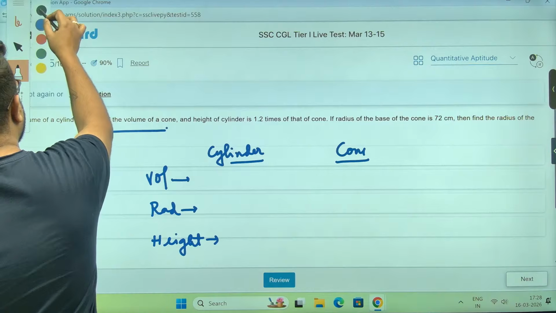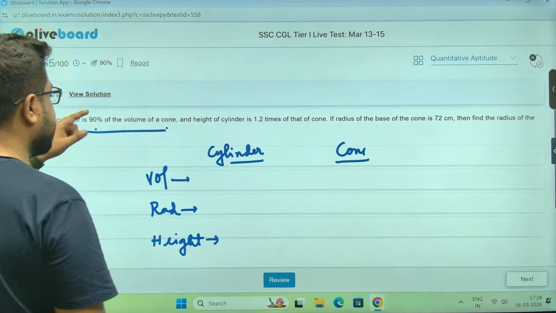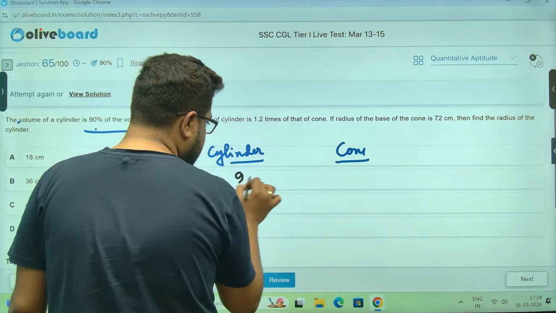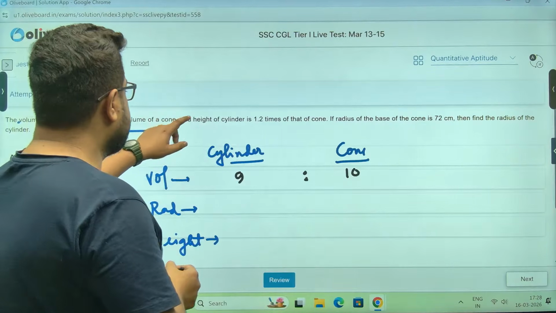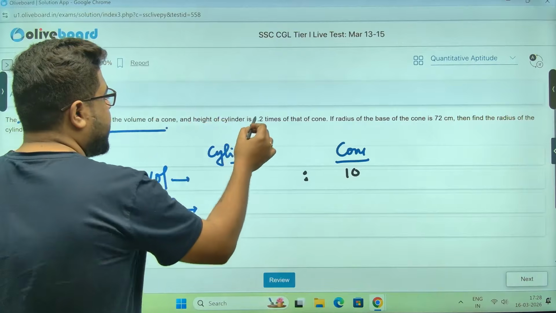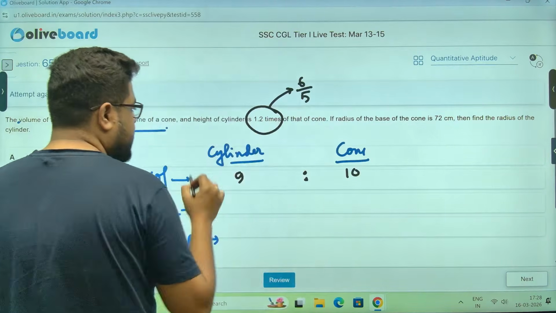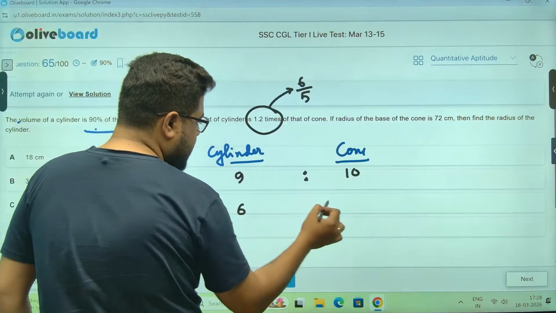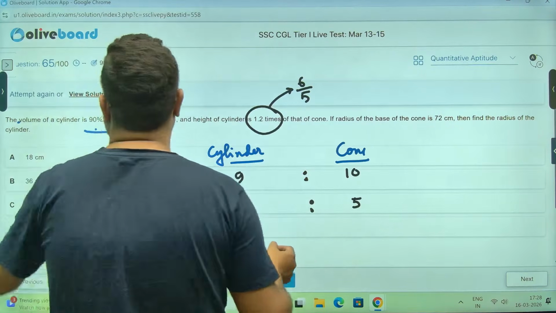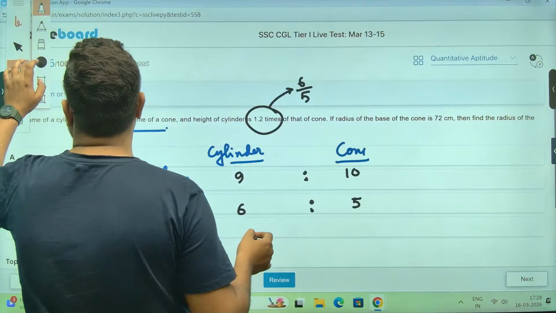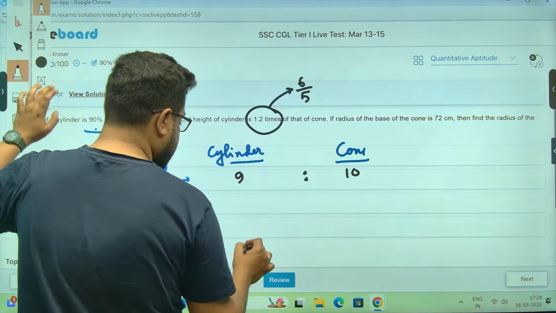Chalo, let's see what is happening. Volume of the cylinder is 90%, meaning 9:10 is the ratio. Now the height of the cylinder is 1.2 times, meaning 6 by 5 times that of the cone. Cylinder is 6, cone is 5. Sorry, not radius, extremely sorry, sir. 6:5 is for height.